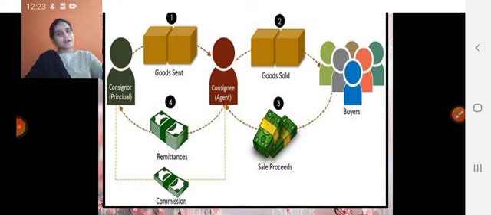For the sale of the goods, he gets the sales proceeds in the form of cash. He remits that cash to the owner, and the consignor gives him the commission. This complete process is known as the consignment process. In this process, two parties are involved, the consignor and the consignee, and the consignee sells the goods to the buyers.